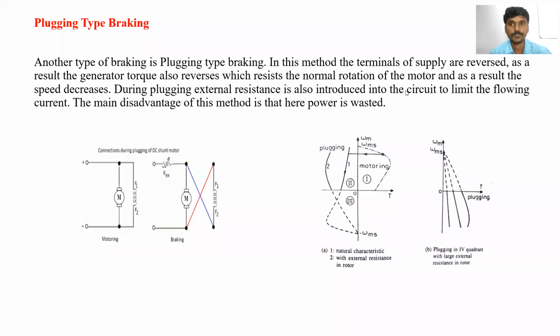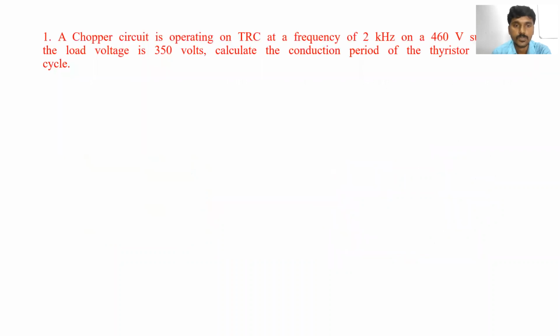Is it right? And before that we saw the braking of the DC motors, braking of electrical drives. So today we are going to see some numericals on choppers.